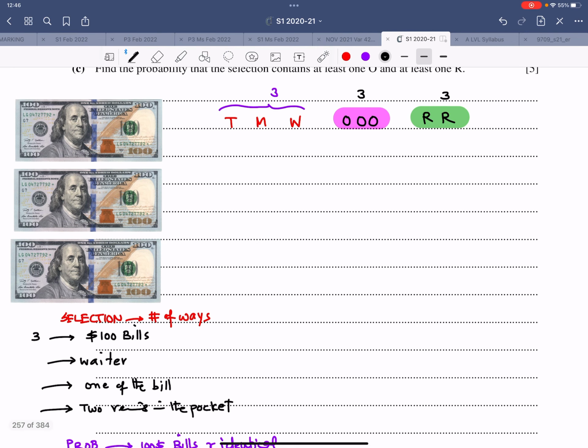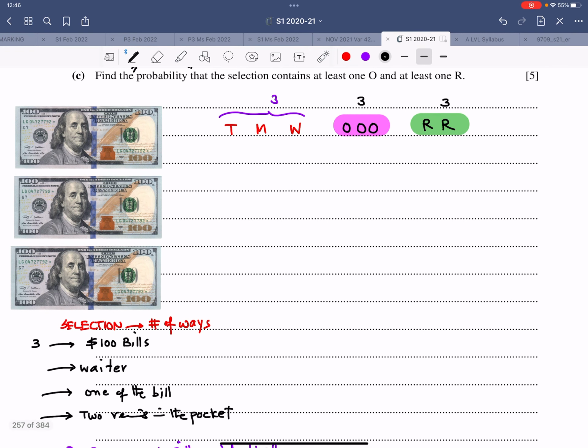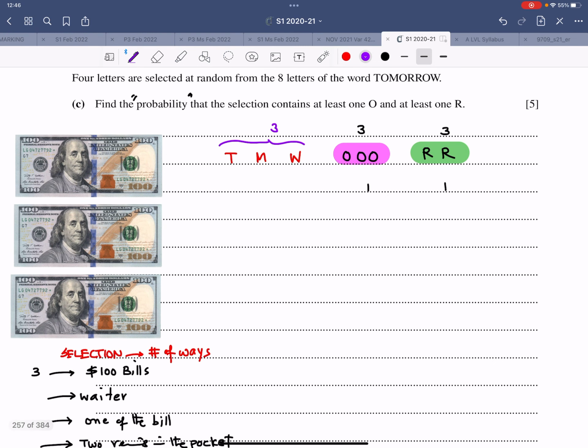Now it says you need at least 1 O and at least 1 R. So 1 O and 1 R, that means out of the total of 4, you would choose 2 from here. That's one option. Now keep on increasing.